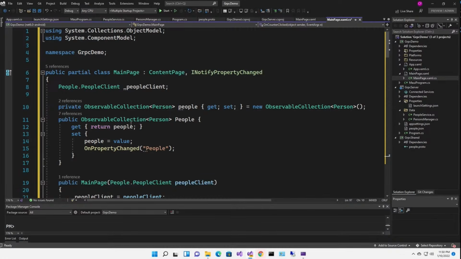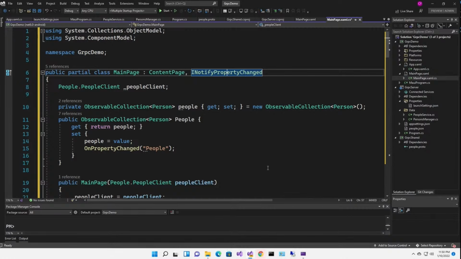So I've added this new observable collection of person called people, and I have a backing field for it. And my getter just returns the backing field, but my setter also calls on property changed. Where'd I get that? Oh yeah, I notify property changed. Now I know this is an older, outdated way to do binding. I know that, but it's also the easiest. So I don't want binding to get in the way of you understanding how this stuff works.